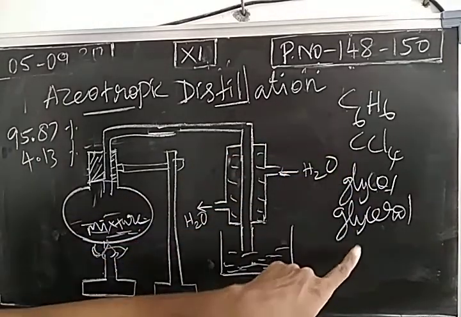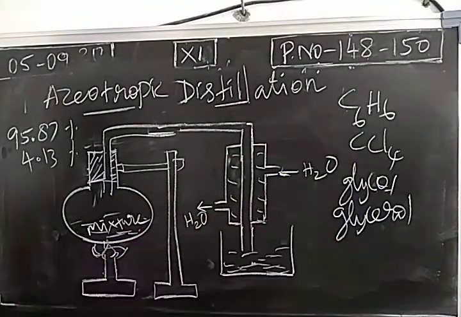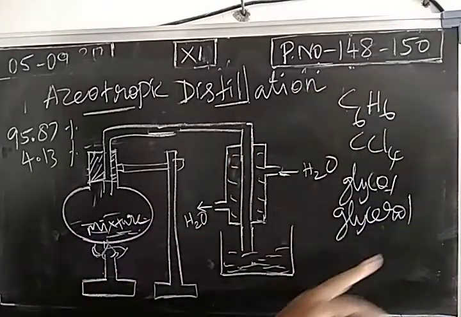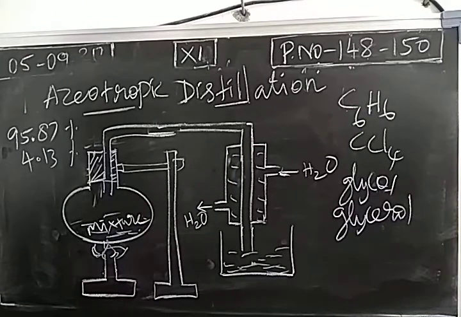Instead of these two, you may add glycol or glycerol. If you add these, these high boiling liquids will decrease the partial vapor pressure of water. Partial vapor pressure will be lowered, so the boiling point is increased, and alcohol will come first. So these components decrease the vapor pressure and increase the boiling point, so that the other component with the low boiling point can come first. So this is called azeotropic distillation.